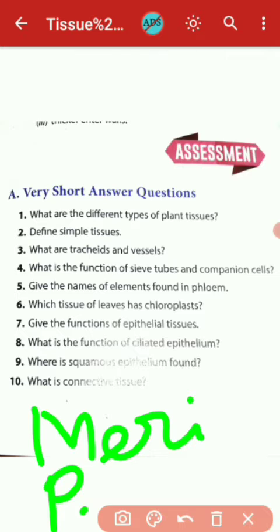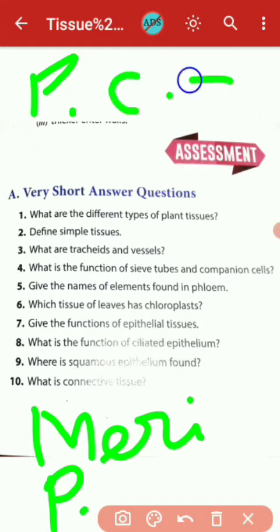And come to the next, define simple tissue. Simple tissue can be defined as the three types of cells which are called simple permanent tissue, and they are parenchyma, collenchyma and sclerenchyma.